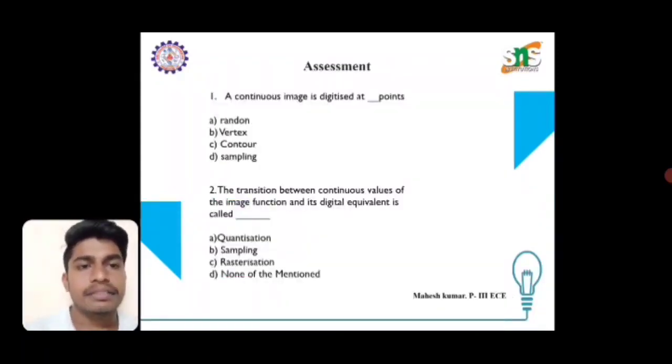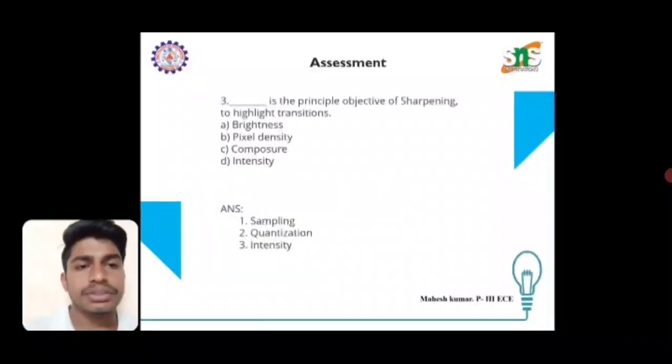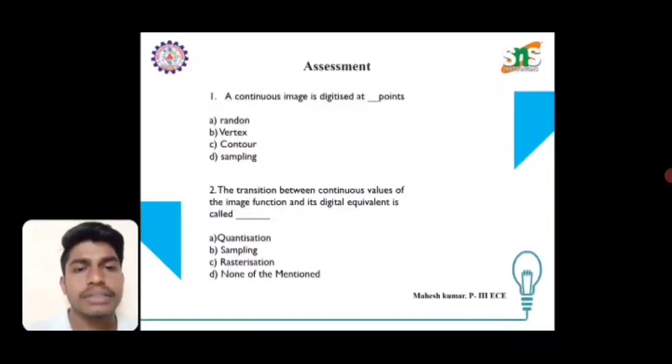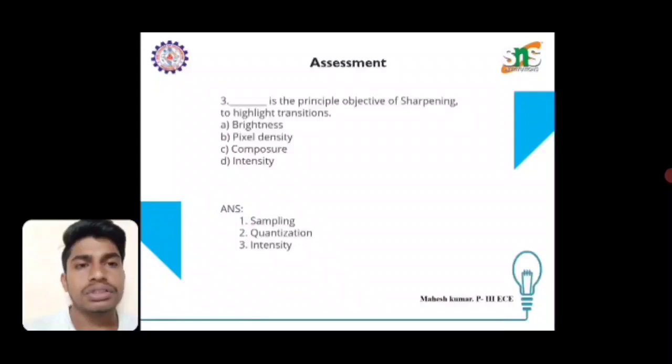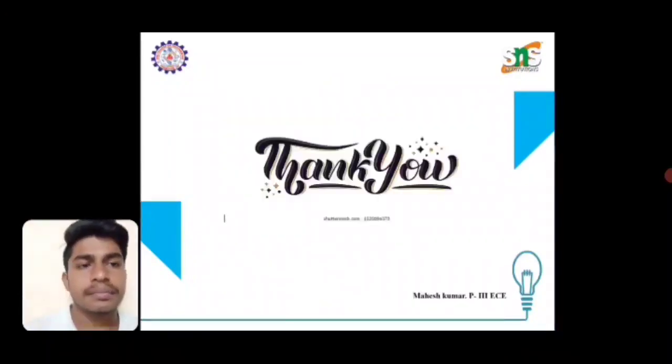The transition between continuous values of the image function and its digitalized equivalent is called dash. The options are quantization, sampling, rasterization, and none of these mentioned. The answer is quantization. And the last one: dash is the principal objective of sharpening, to highlight transitions. The options are brightness, pixel density, composure, and intensity. The answer is intensity. Thank you guys.